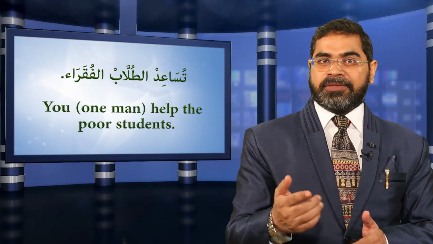Now make the sentence. تساعد الطلاب الفقراء. الطلاب الفقراء is an adjective phrase and means the poor students. So the translation will be, you one man help the poor students.